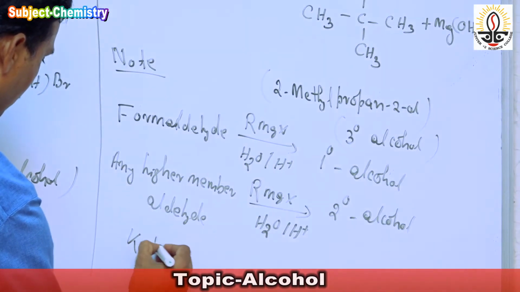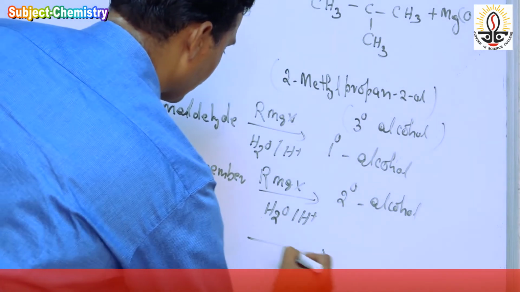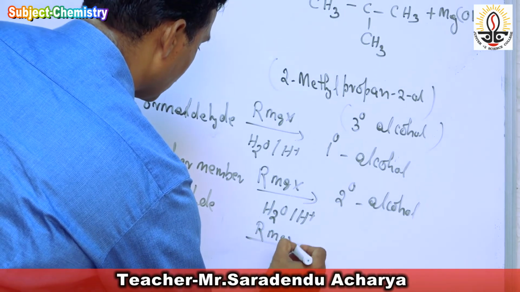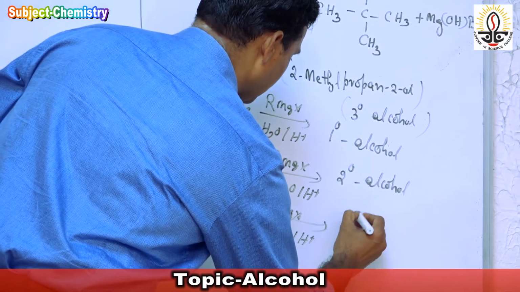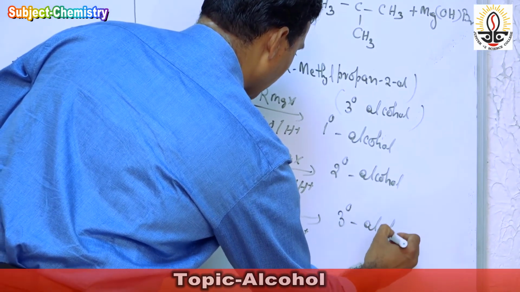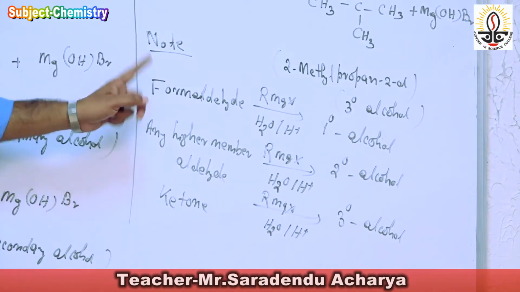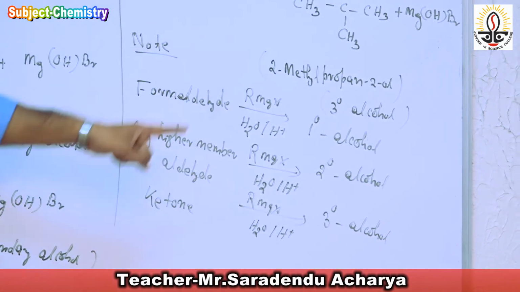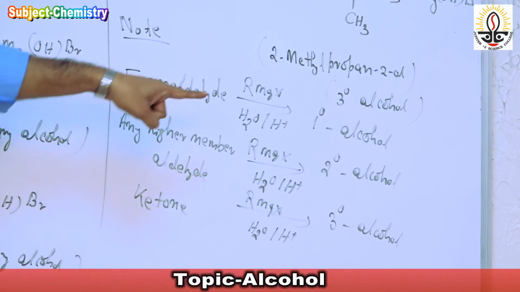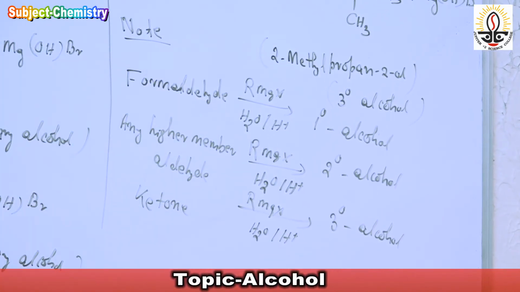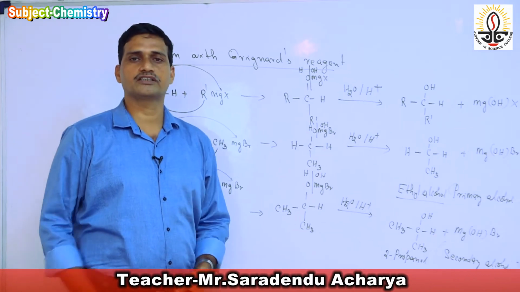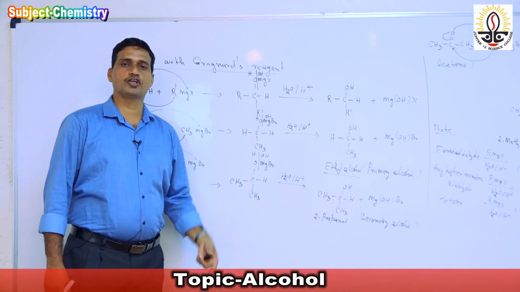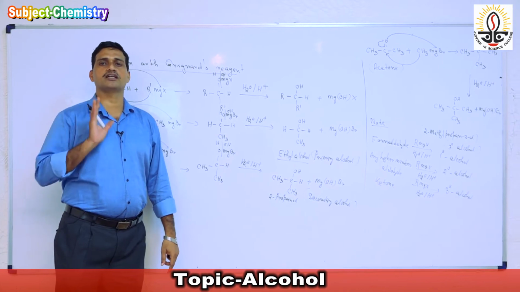Ketone, Grignard's reagent, we get 3 degree or tertiary alcohol. So formaldehyde, Grignard's reagent, primary alcohol. Any higher member of aldehyde, Grignard's reagent, secondary alcohol. Ketone gives tertiary alcohol. So this Grignard's reagent reaction is also one type of conversion from aldehyde or ketone to its corresponding alcohol. Grignard's reagent also reacts with epoxy compounds.